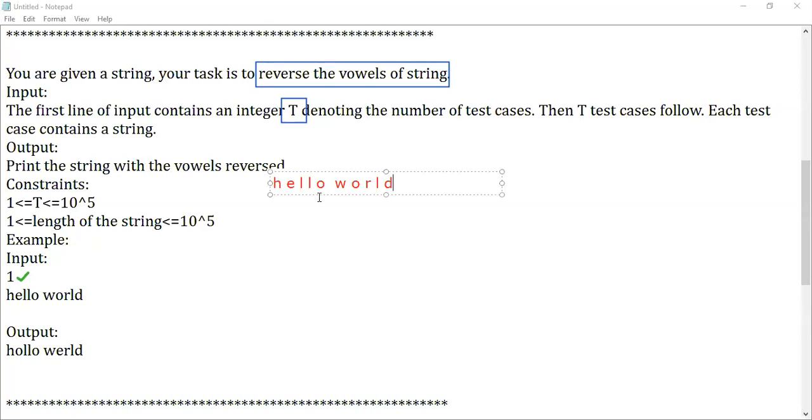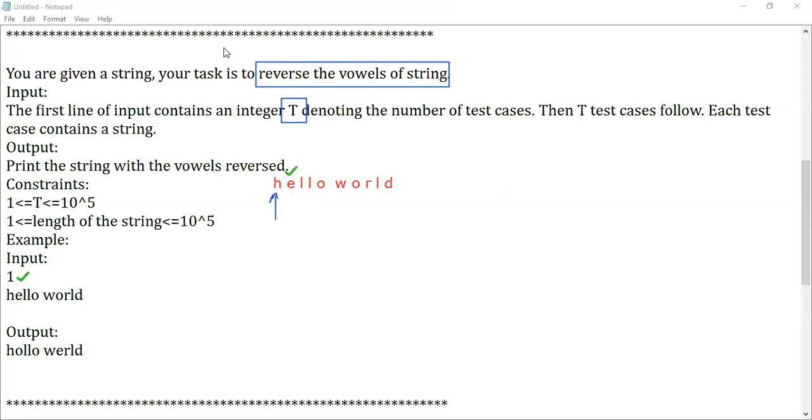I'll have a pointer from the beginning position. I'll check one by one whether this is a vowel. No, this is not a vowel. The same way, I'll check here, where this is a vowel. Yes, this is a vowel, right? This is a vowel here. So when it is a vowel, stop your pointer.